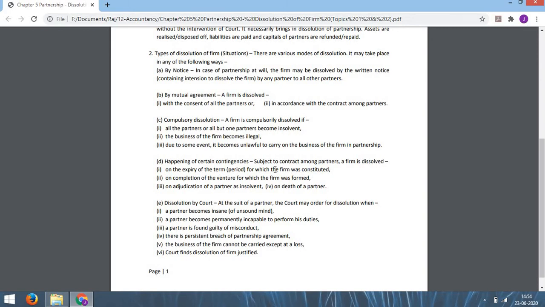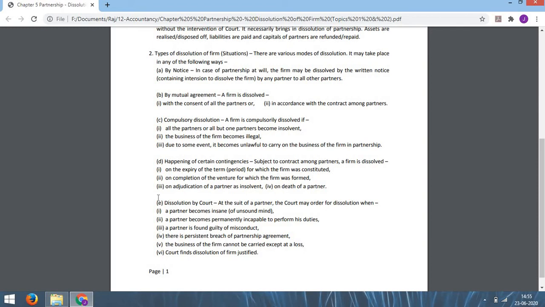But remember, these are the 4 cases subject to the contract among the partners. That means in these 4 cases the partnership firm may not be dissolved if the partners want to carry on the business, if there is some contract among the partners. But if there is no contract, then normally in these 4 cases the firm is dissolved.